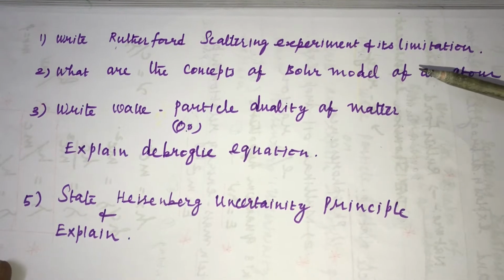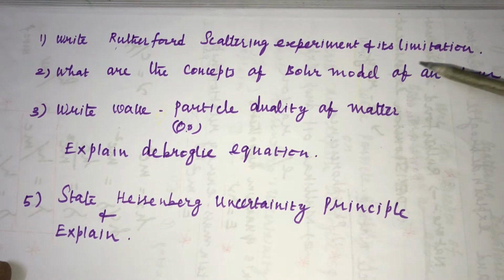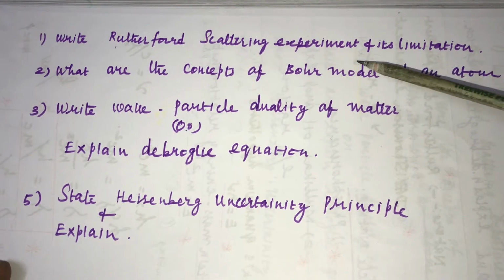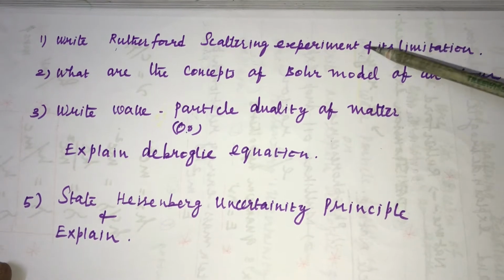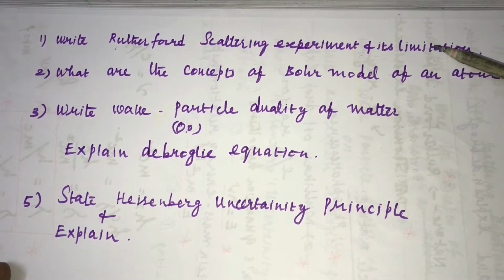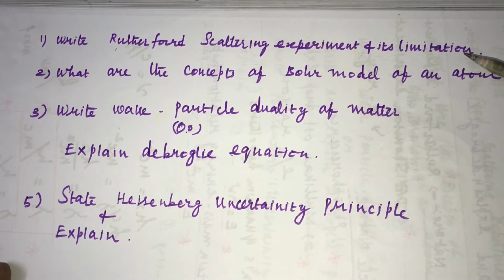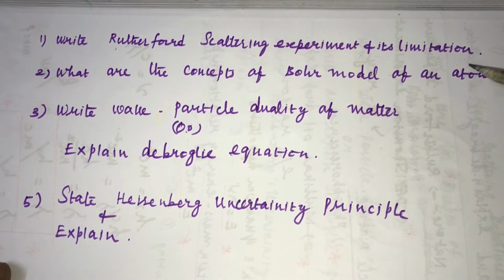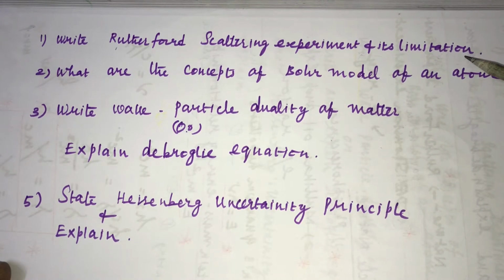In the last video, we studied the Rutherford scattering experiment and its limitation. The Rutherford scattering experiment proves that an atom consists of a nucleus around which electrons are rotating. Its limitation is that it could not explain with what energy the electrons circulate in a circular path, because angular momentum study shows that if an electron loses its energy, it will fall into the nucleus. So with what force the electrons are rotating is not explained by the Rutherford scattering experiment predictions.